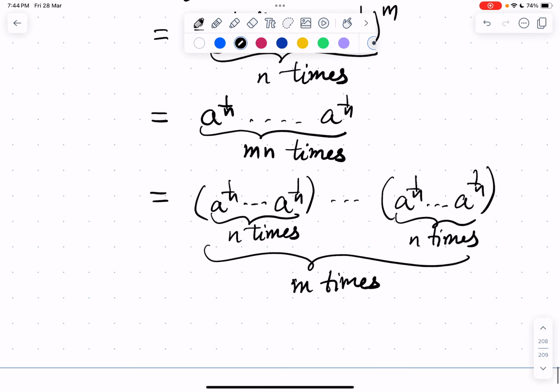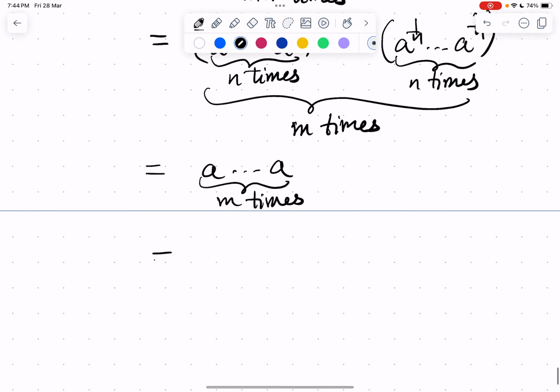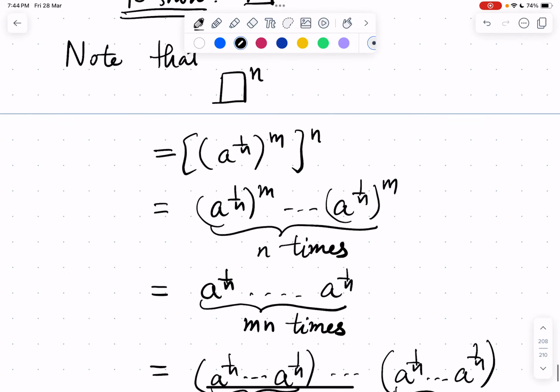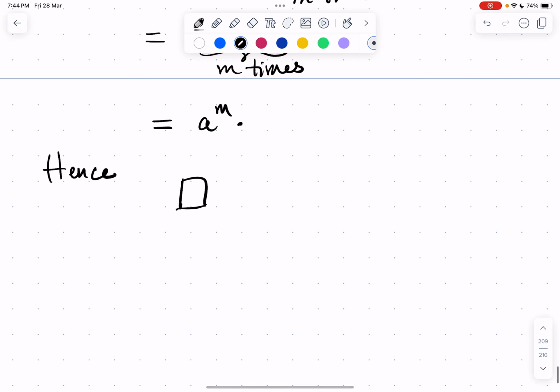So we can rewrite that as this, and hence this is just a taken m times, right? So this is just a power m. Hence box power n is equal to a power m as needed.